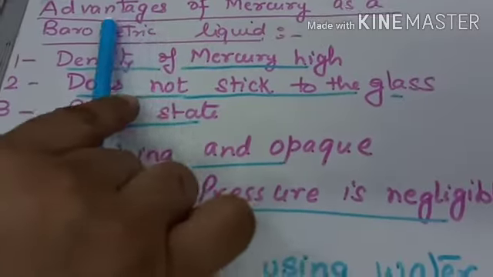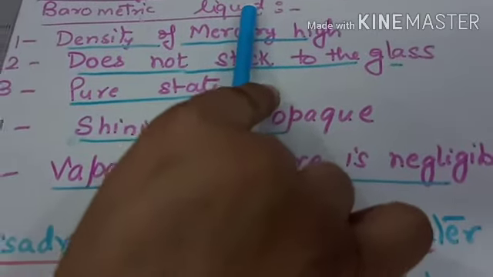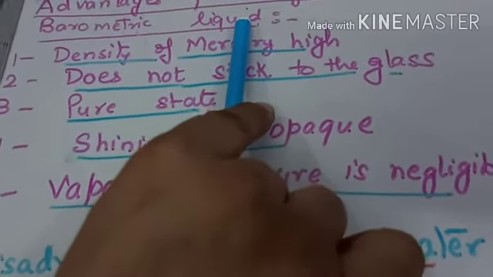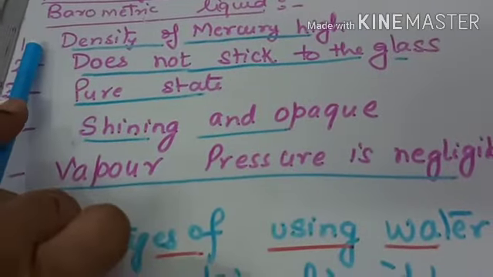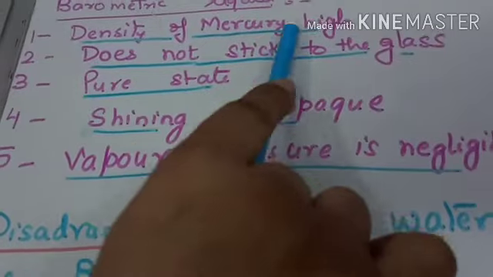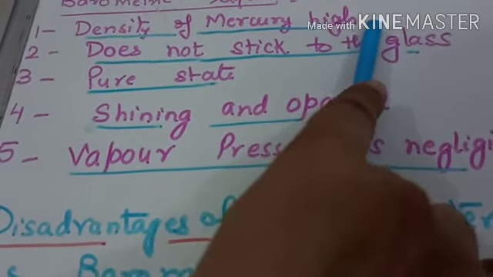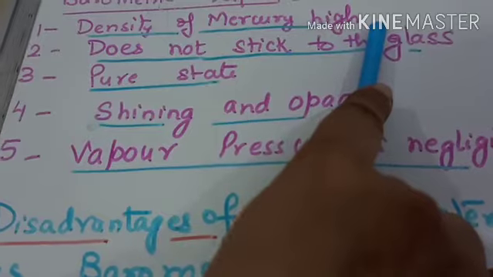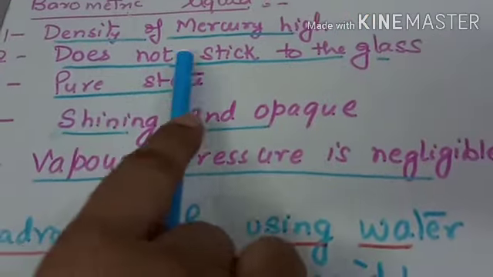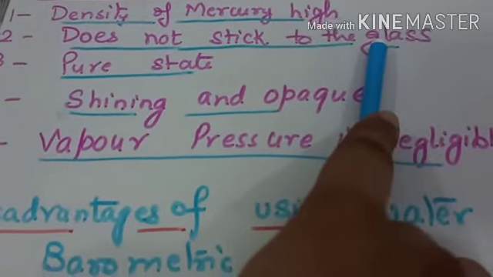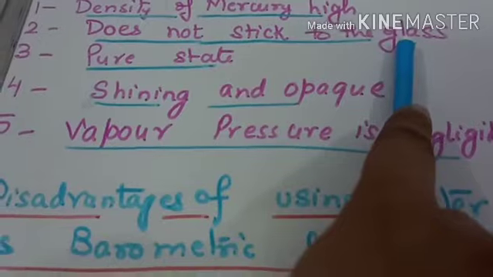Now the advantages of mercury as a barometric liquid. Why are we using mercury as a barometric liquid in the barometer? There are reasons. First reason is the density of mercury is high. That's why we are using mercury as a barometric liquid. Second, mercury does not stick to the glass. Therefore, it gives an accurate reading.